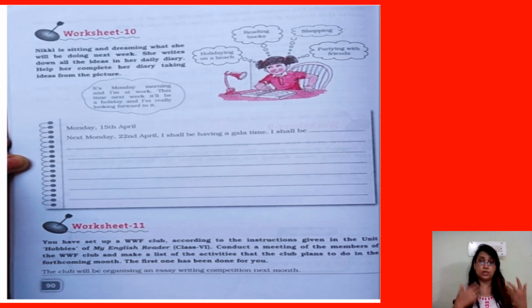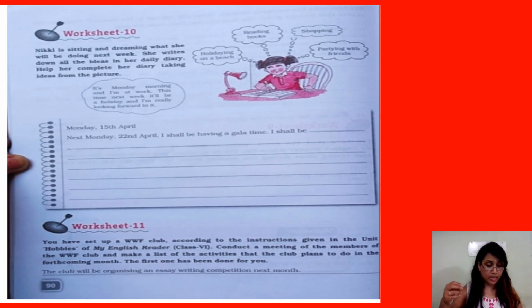So all future courses of action that you will be doing mean future continuous. So this is what it is. Next morning, Nikki has to write the diary about what she will be doing next day. So next morning, these are all the bubbles of what she is thinking she will be doing. Now Monday 15th, but next Monday 22nd April, I shall be having a gala time.